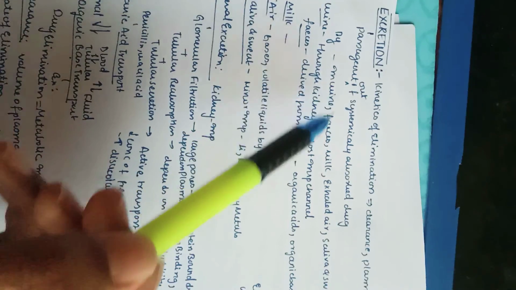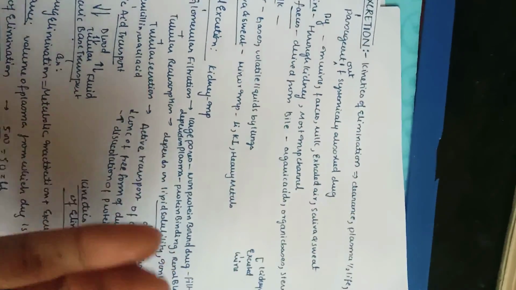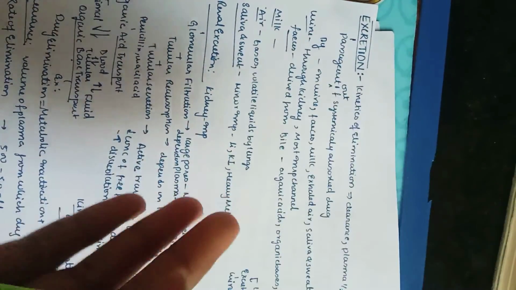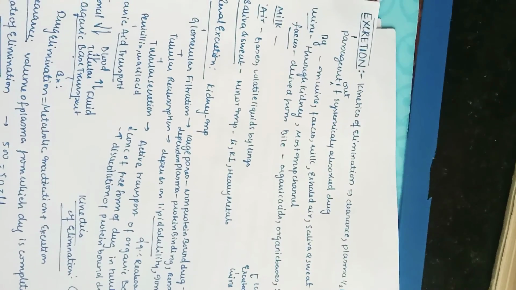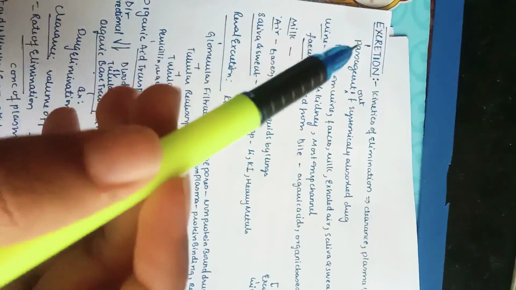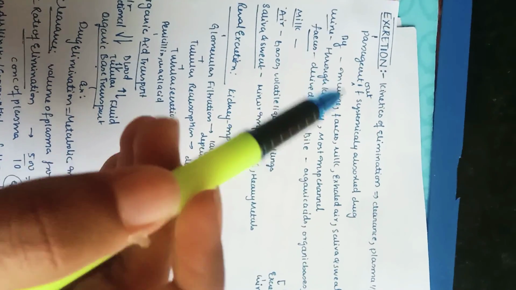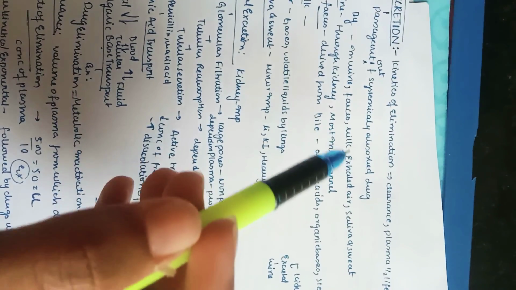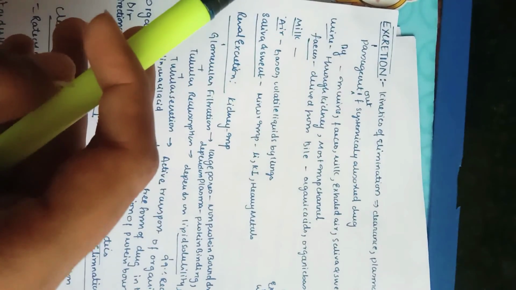First we need to know the definition of excretion. It is the passage out of the systemically absorbed drug. So how the systemically absorbed drug gets out of the body is excretion. Till now we have understood every process, and this is the last process in our pharmacokinetics. The drug can be excreted mainly by urine, feces, and also by milk, that is, mother's milk, exhaled air, saliva, and sweat. These are the ways by which the drug can get out of our body.